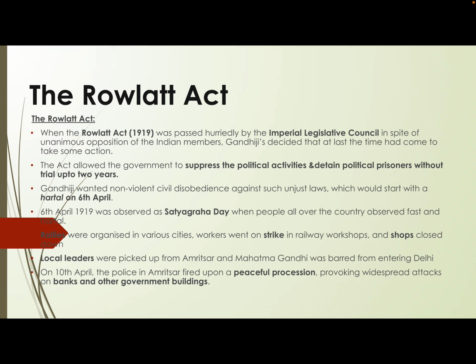10th of April happened and a peaceful procession took place in Amritsar. The police started firing on that peaceful procession. And then the crowd became violent and attacked the banks and the other governmental buildings. Let us proceed to the next slide now.